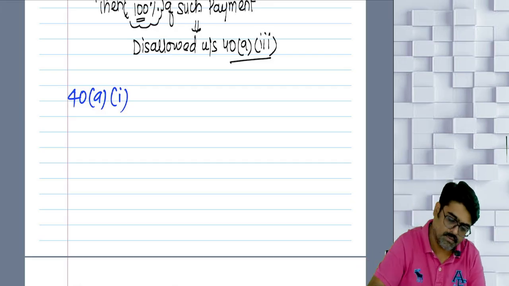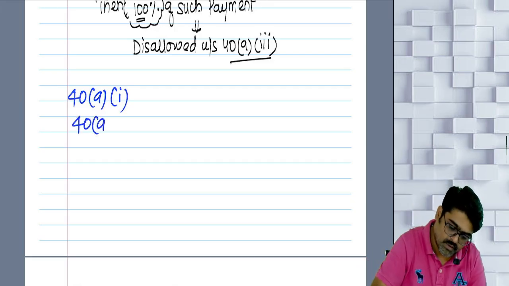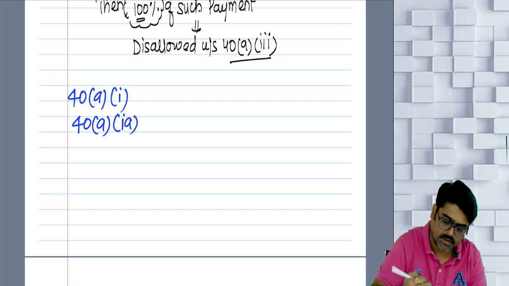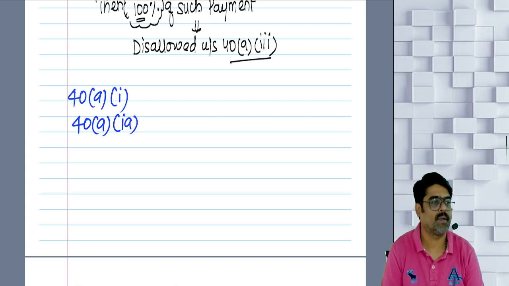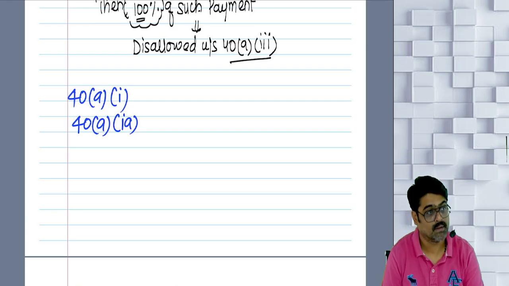Done? Next one, 40 clause A, subclause 1A, 40A(1A). Now you are making payment for any business expense, including to a resident, and on that payment, if the TDS default is committed, then is it the entire payment or only 30%?